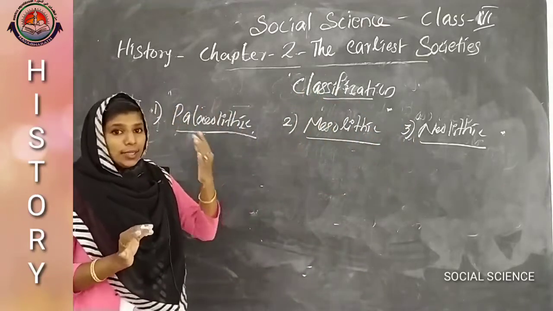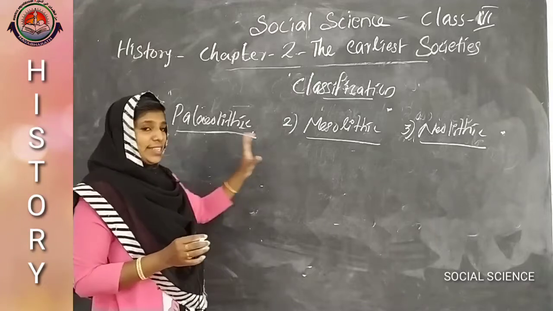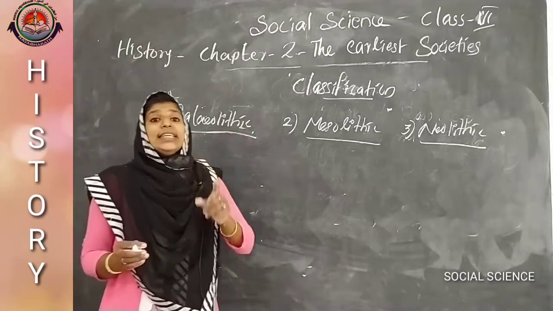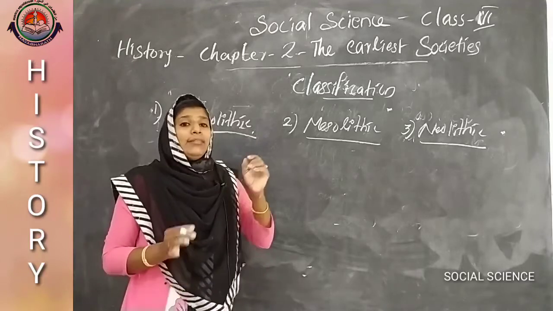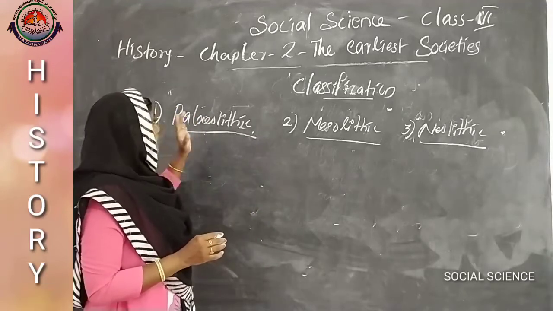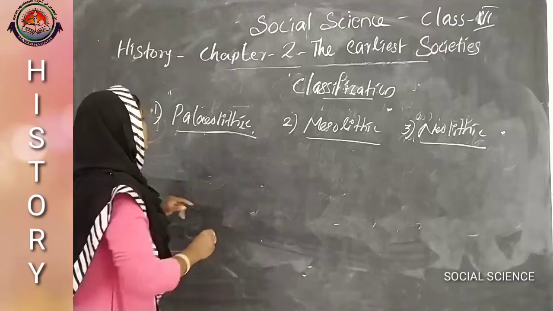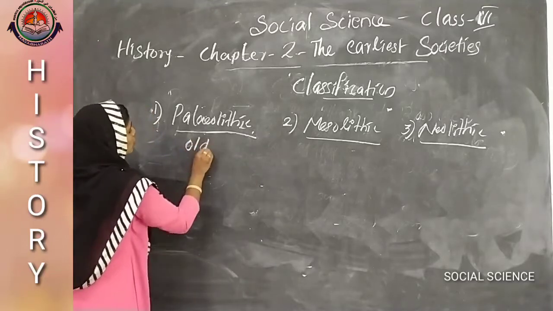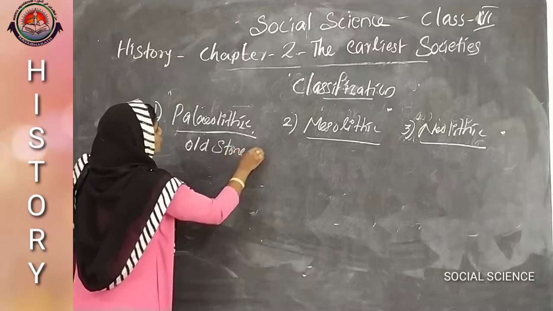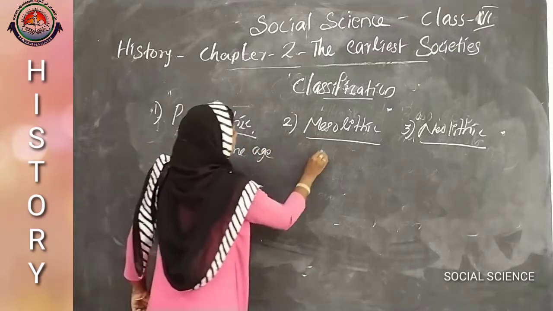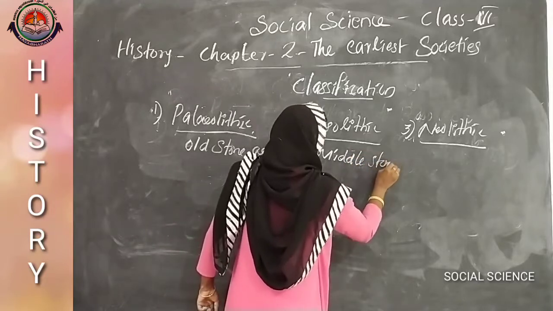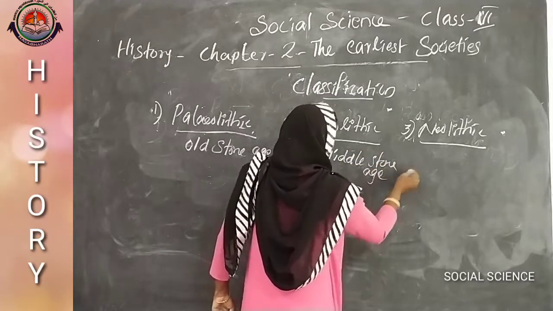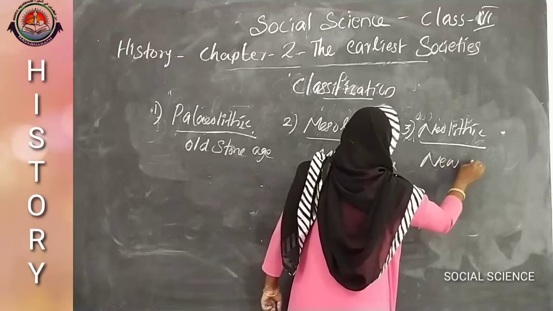The word lithos in Greek means stone, so we can add a second name for these ages: Old Stone Age, Middle Stone Age, and New Stone Age.